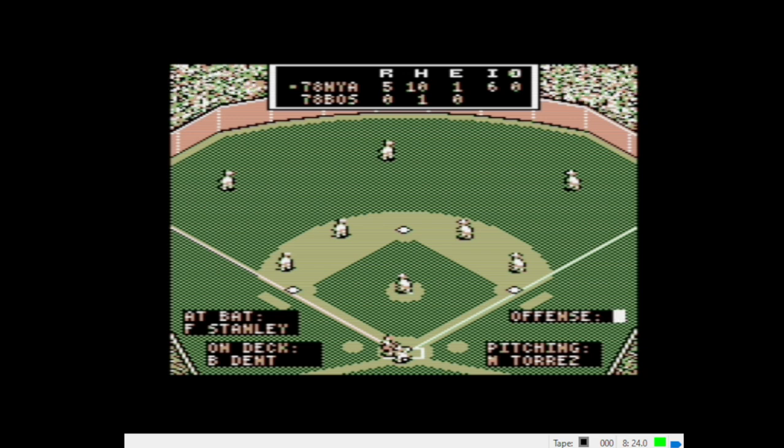The other feature that was introduced, I believe, in MicroLeague 2 was a quick play option. So with MicroLeague and most of the games that were introduced up until the Earl Weaver 1.5 might have, again, been the first one to have this.